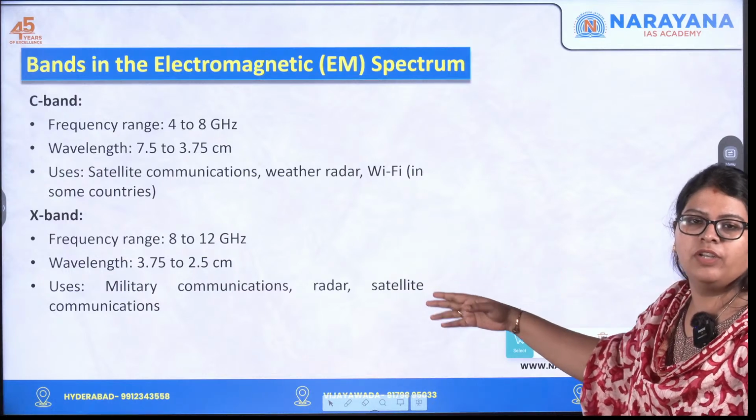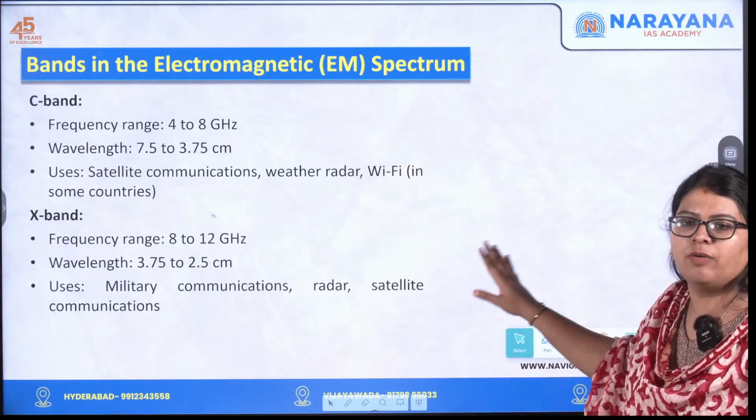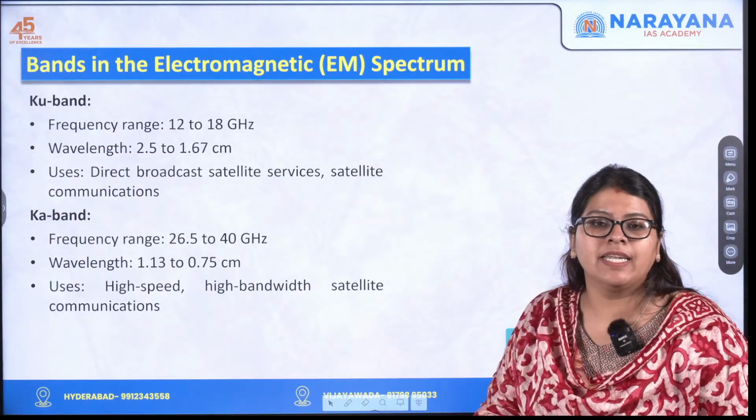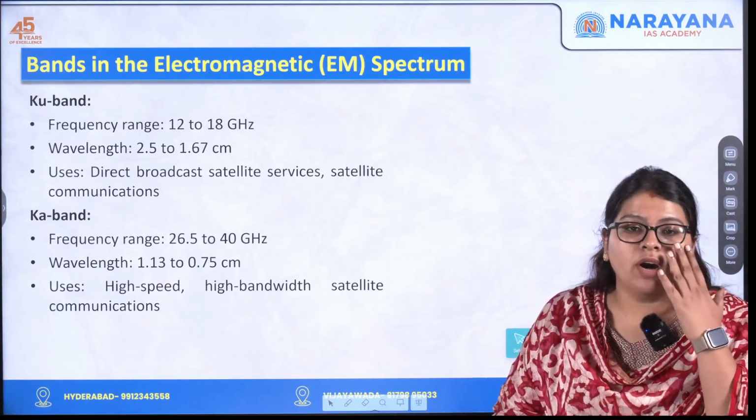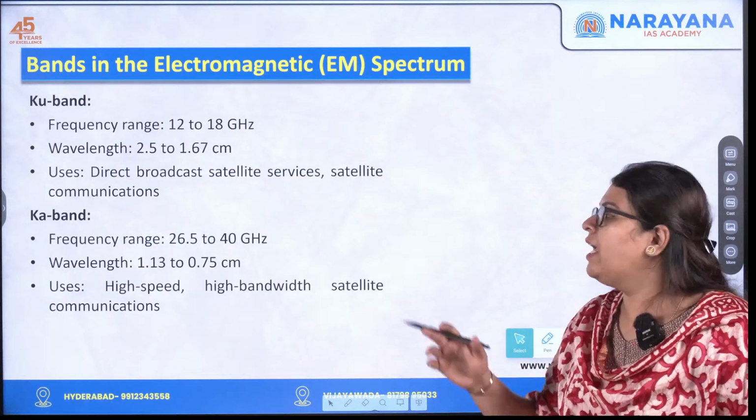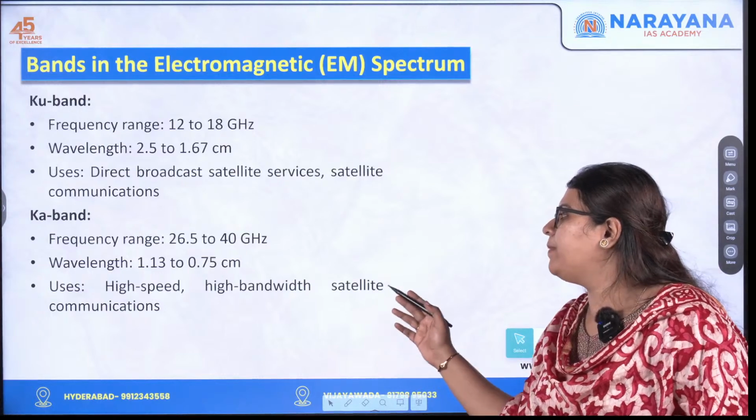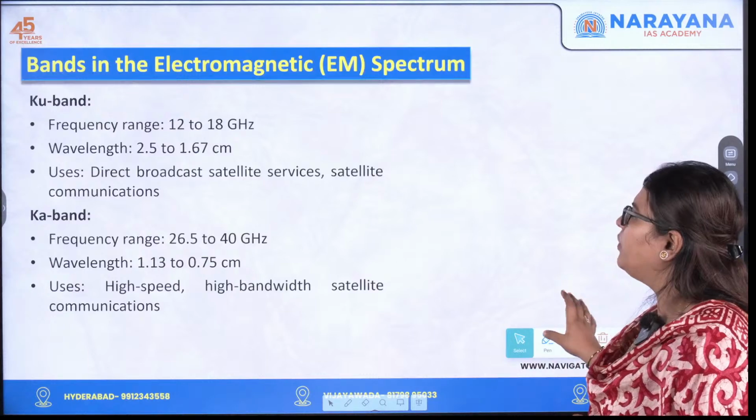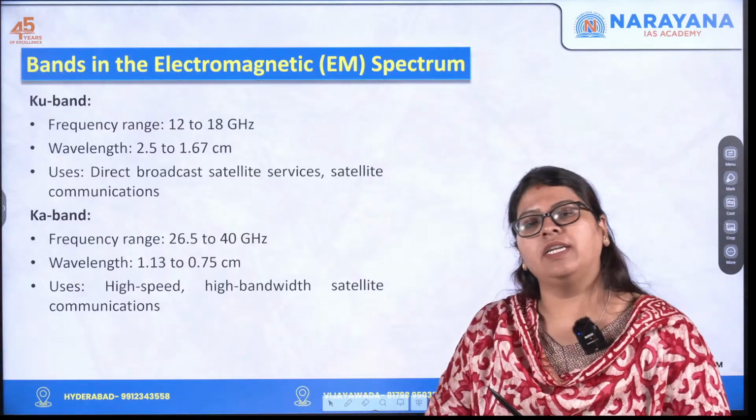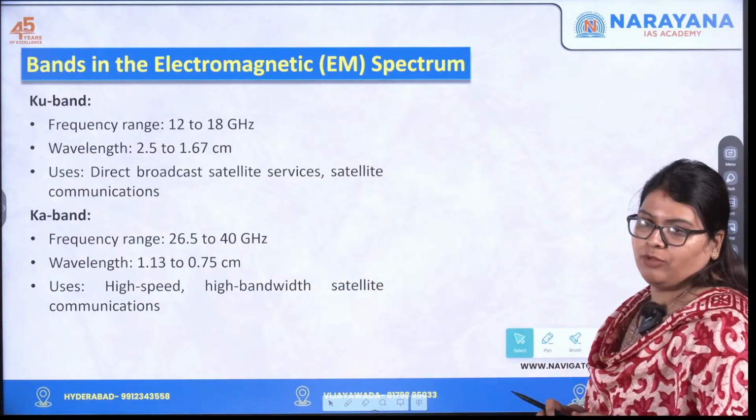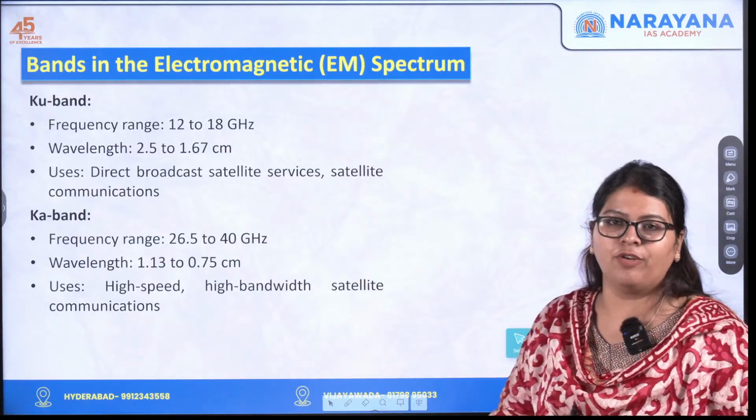Here it is used for satellite, here it is used for military communications. Moving over to the Ku band, this establishes direct broadcast satellite services and different types of satellite communications. And in the Ka band, we have high speed, high bandwidth satellite communications. So with this, we have come to the conclusion of the second topic for the prelims examination, which was comparatively technical for you to understand.